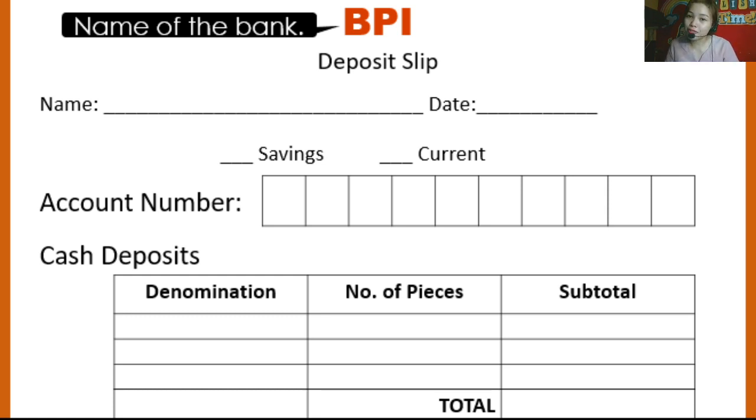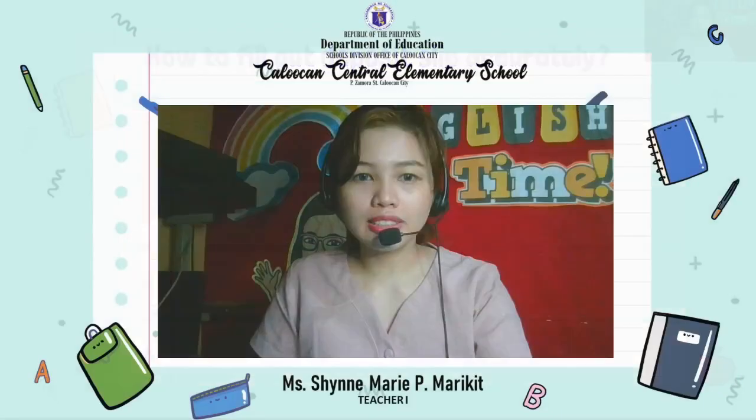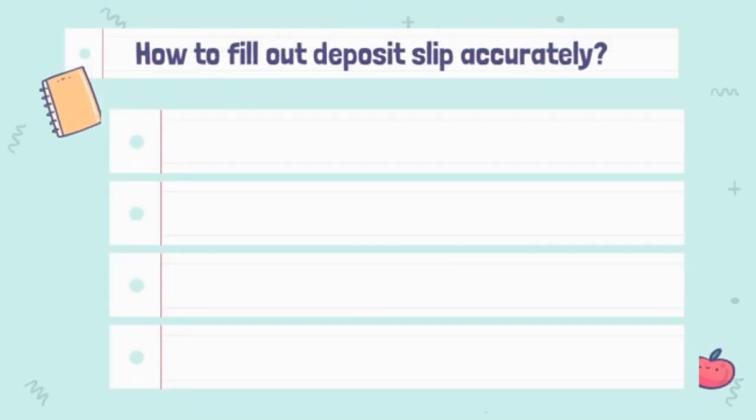So let's study first the things that we need to fill out. There is a name, date, savings, and then current. You have here the account number. I can still remember that there is an account number given by Doc Felix and then cash deposits. So now let's move on. So how to fill out a deposit slip accurately?